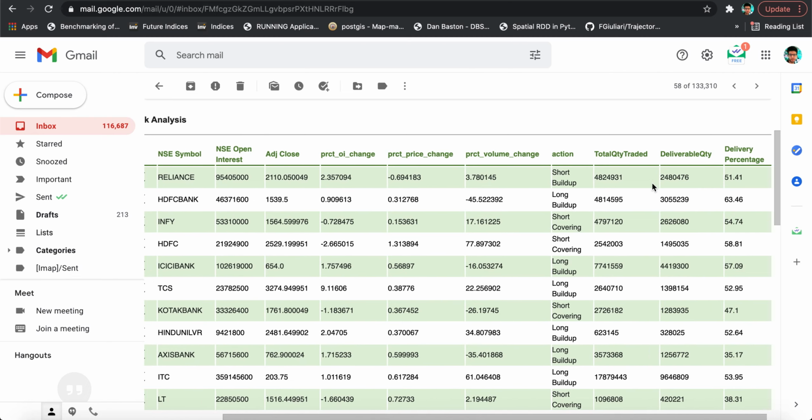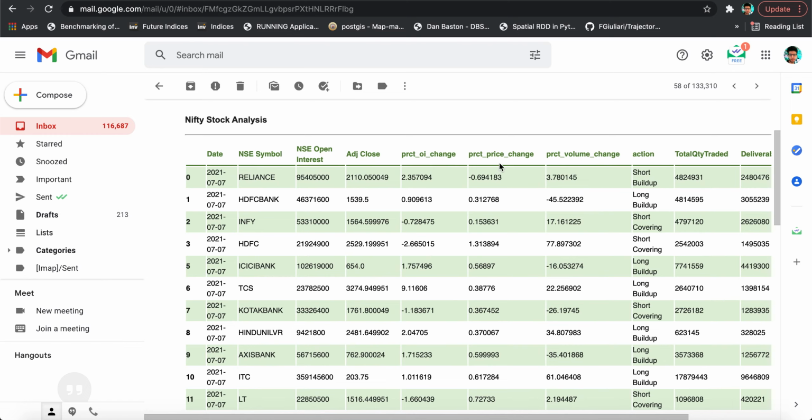So what we can do is that if basically the price is going down and the OI is going up, that means that there is some sort of short buildup which is happening in a particular stock. So for example, you will see that in Reliance, the OI changed by almost 2.35% yesterday, and the stock was down almost by 0.7% on a closing basis. So we can infer that there is short buildup going on.